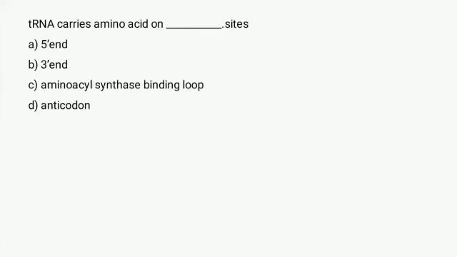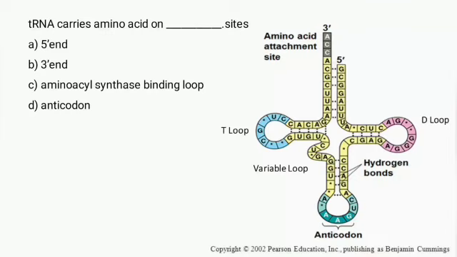tRNA carries amino acid on dash sites. Here we are given the structure of the tRNA molecule. All the tRNA have about 73 to 93 nucleotides that fold into 4 base paired stems and 3 loops. The 3' end has CCA sequence. The attachment of an amino acid to 3' adenosine yields the aminoacyl tRNA.